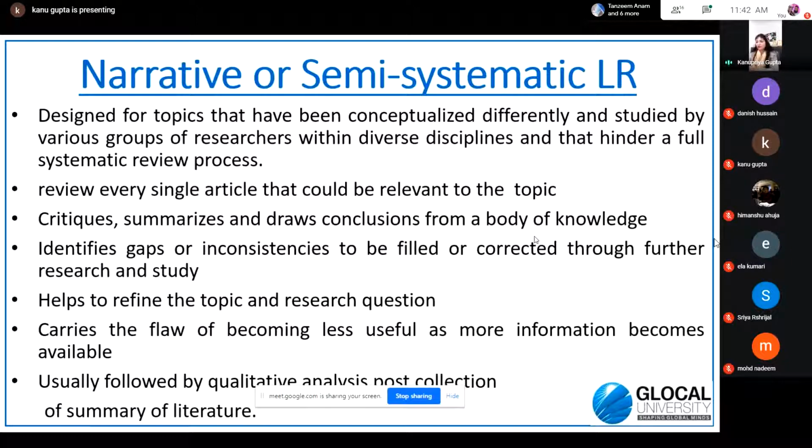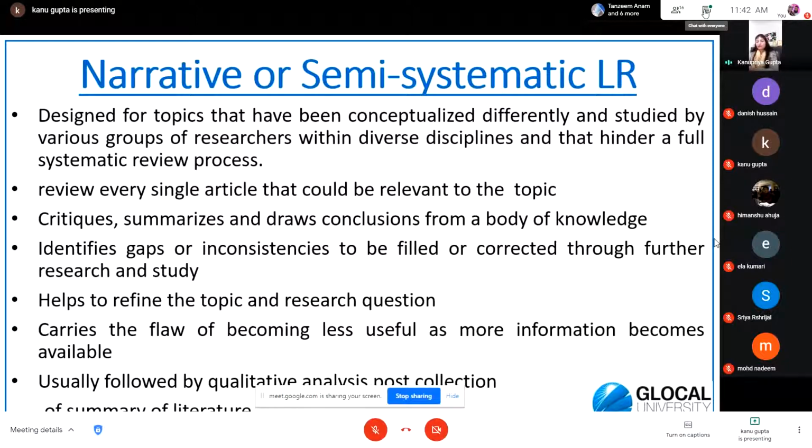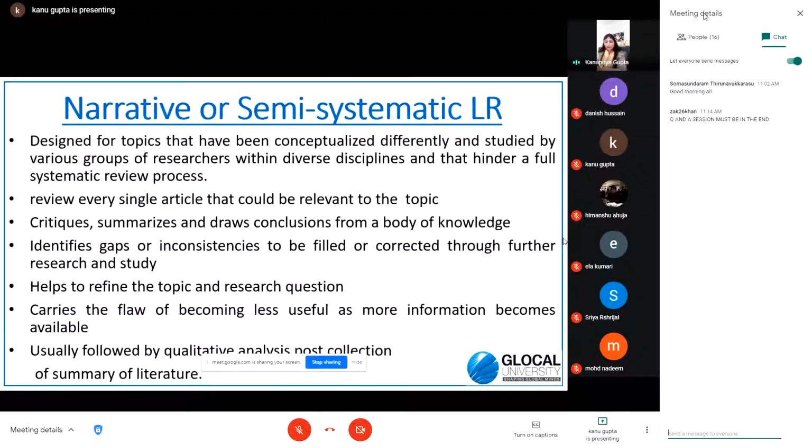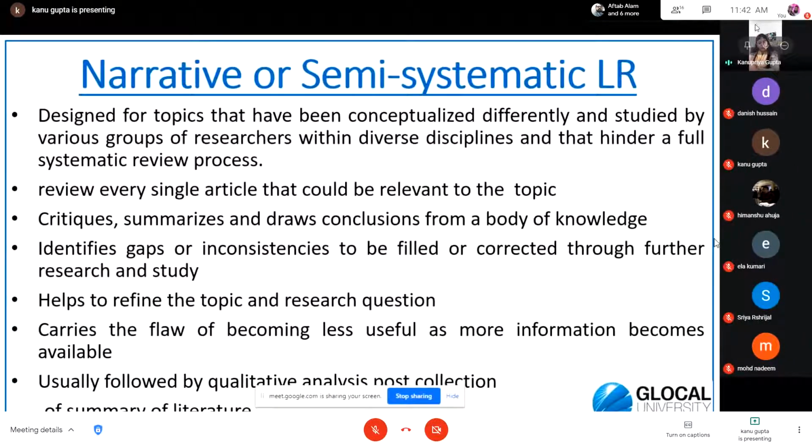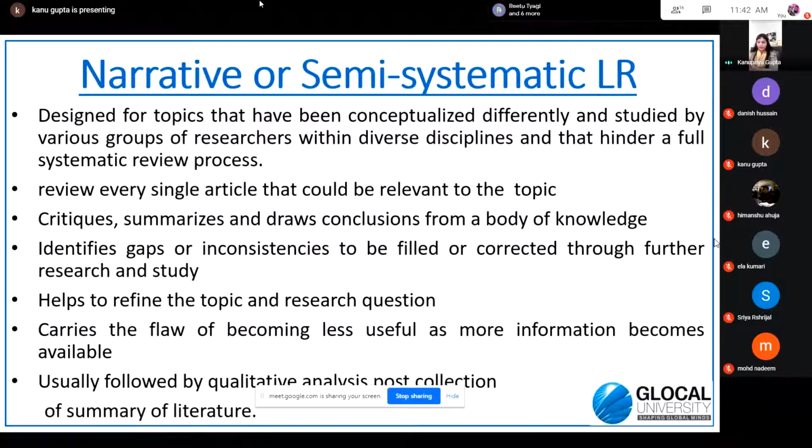It is also followed by, when you collect all the studies, the qualitative analysis. In the previous one, it was like a statistical process. If the study was not relevant to you, you immediately narrow it out, you drop it out, and you narrow down to a specific number. Like in one extract I've shown you, 101 research papers were chosen and then studied.